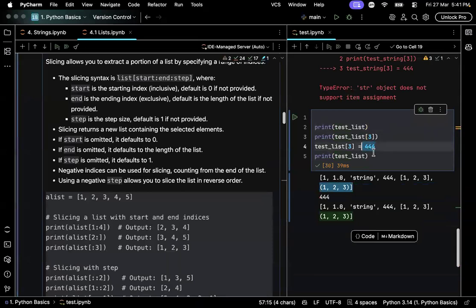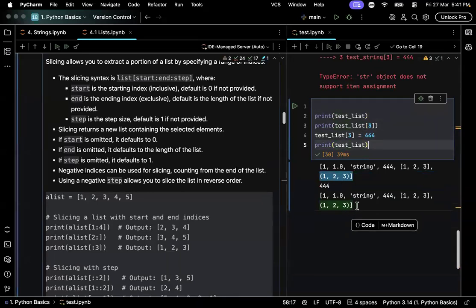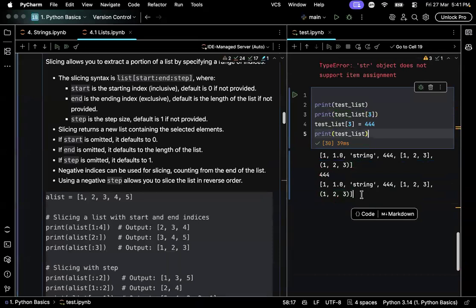I replaced it with 444 and then tried to print the modified list. And here is the modified list, values 0, 1, 2, and 3. Here it got replaced with 444, right? Yes, this is already 444.